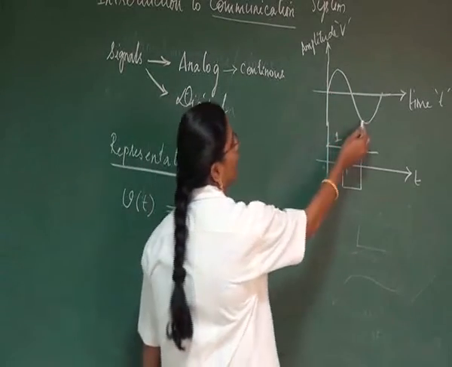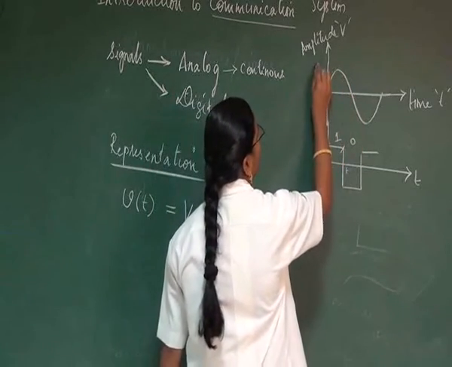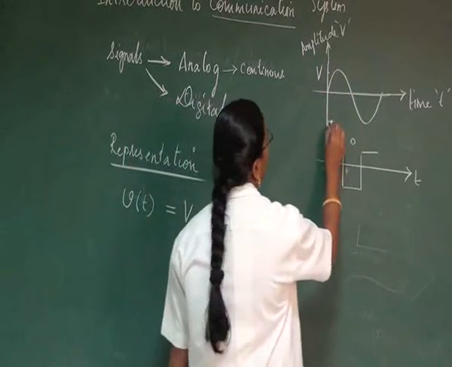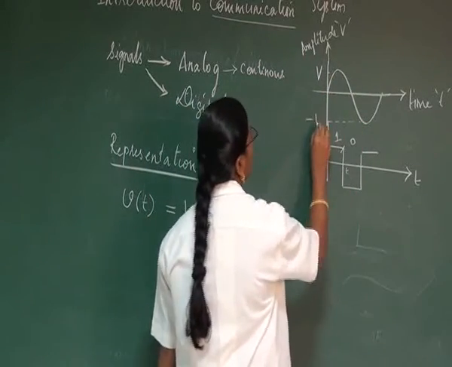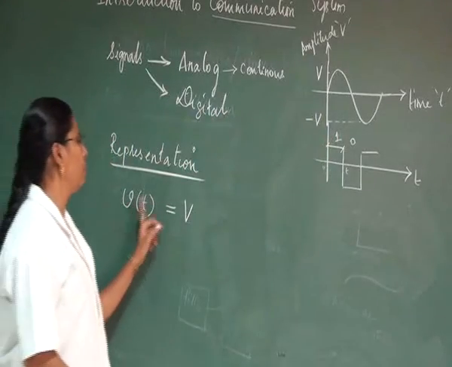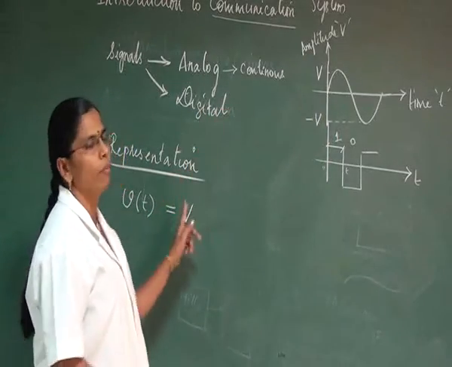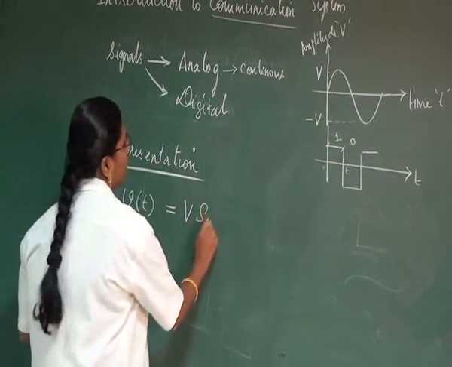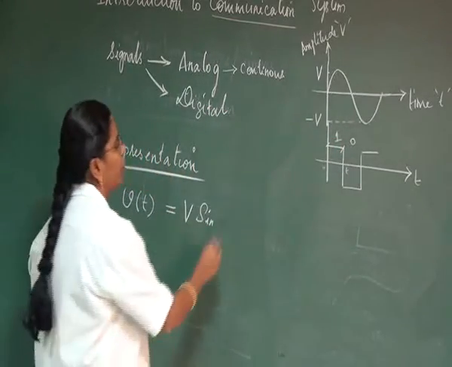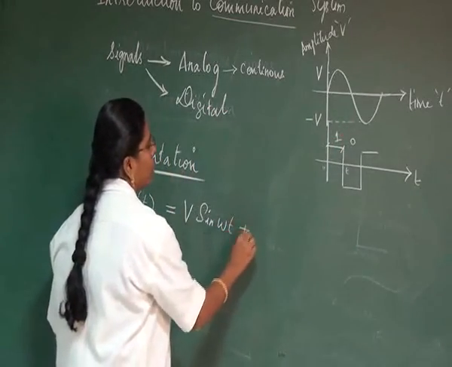For example, if this is our signal, we can say the maximum amplitude in the positive direction is capital V and the maximum amplitude in the negative direction is minus V. So the signal can be represented as V of t equals V, the maximum amplitude, times sine, since it is a sinusoidal signal, of omega t plus theta.